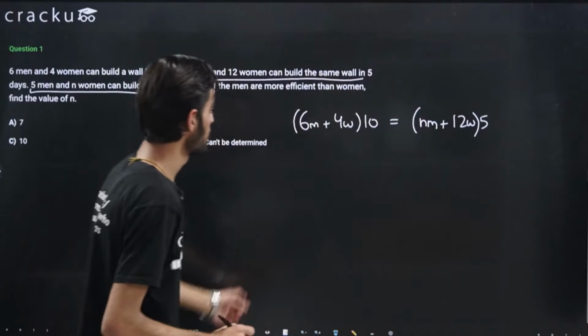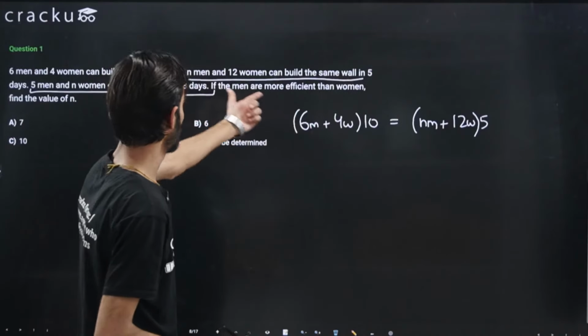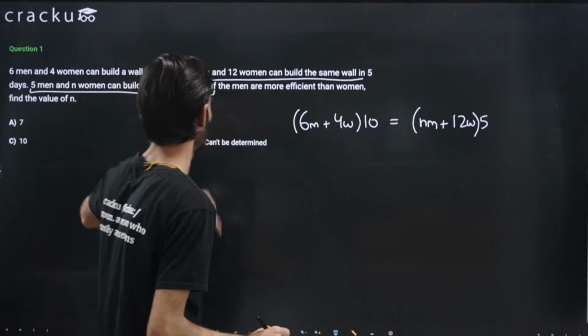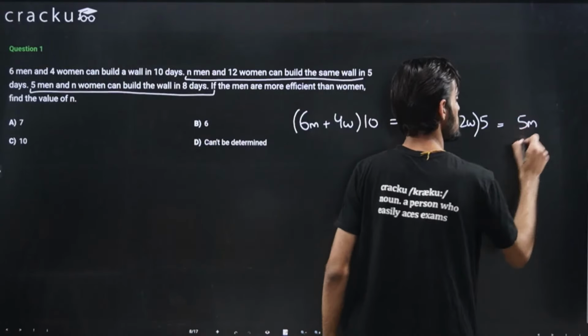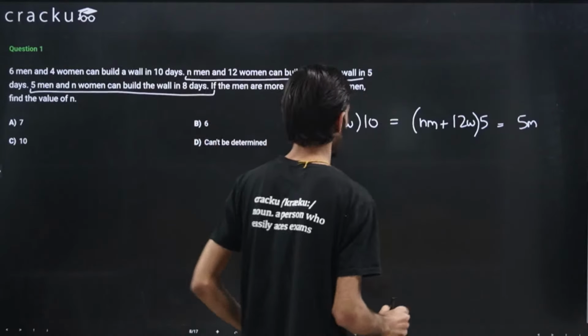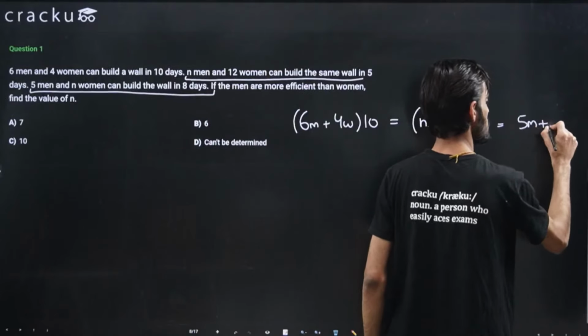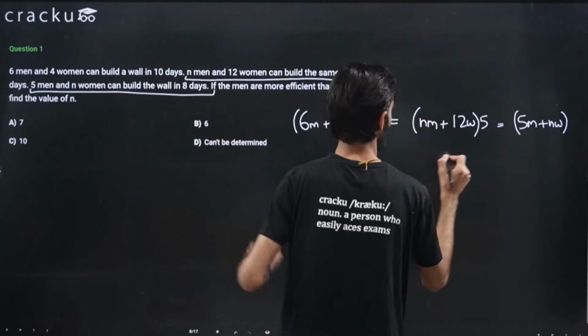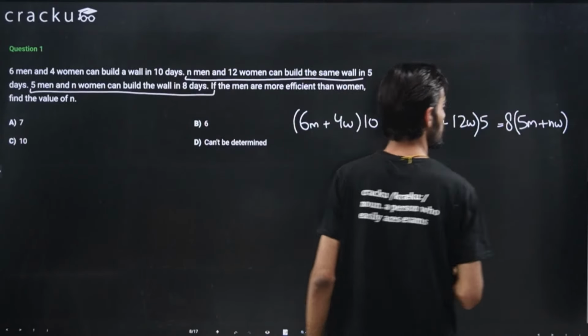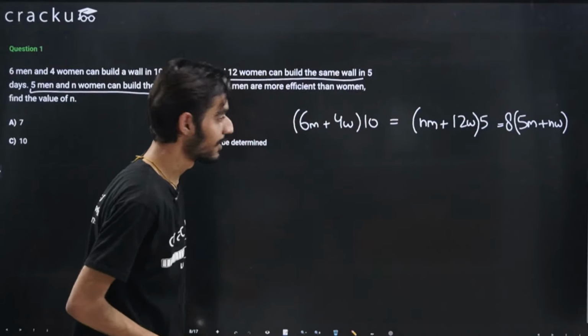The third condition is 5 men and n women can do this in 8 days. So these are the three conditions given to us.